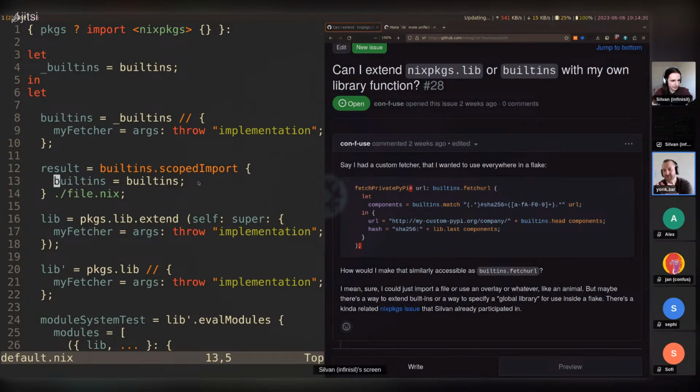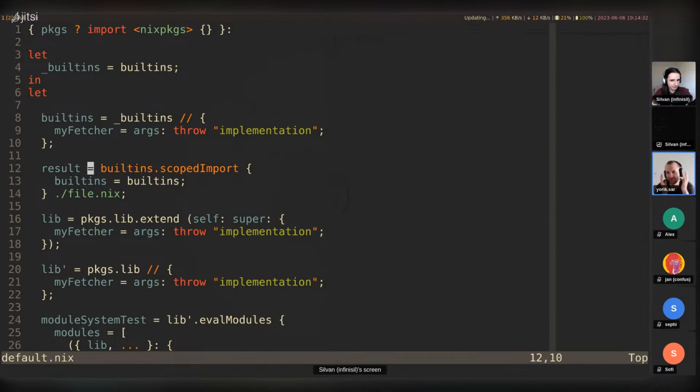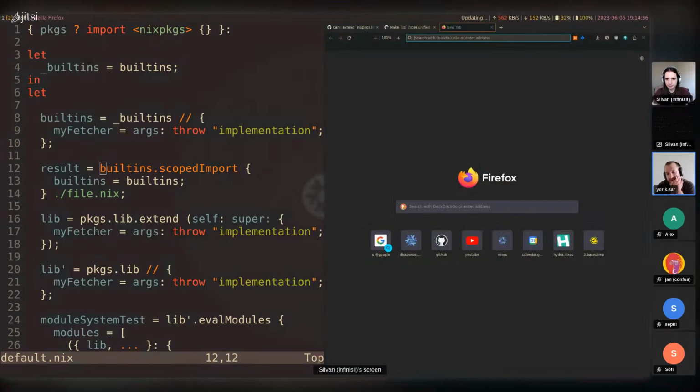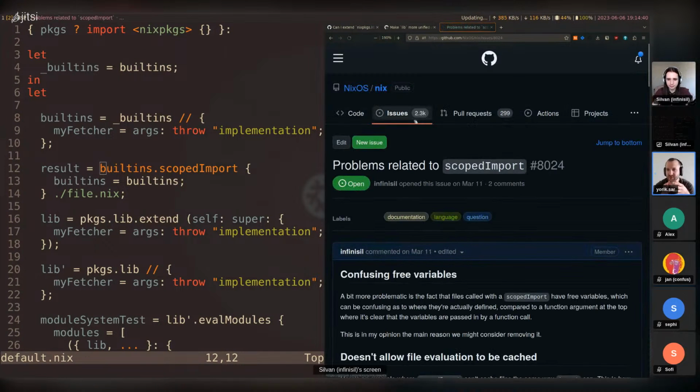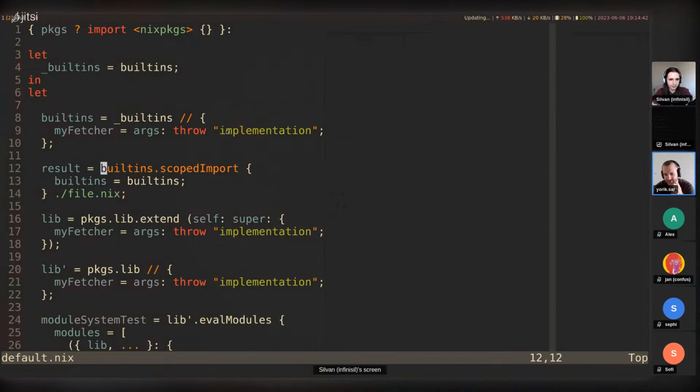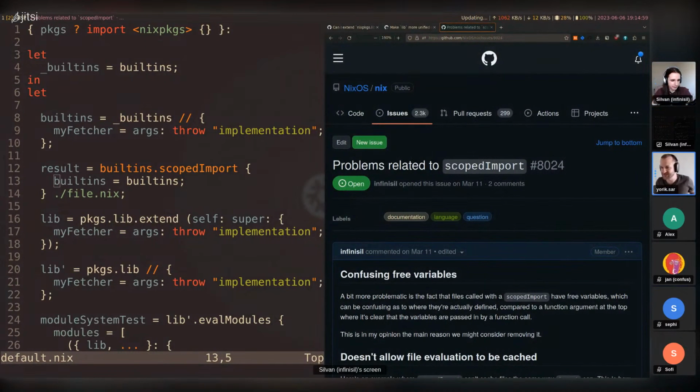I actually find this scoped import always very dangerous and confusing, and I don't quite understand what would be a legitimate use case for it. Because if a library suddenly uses scoped import, I have to deal with such a library. Basically, you cannot just evaluate files that are supposed to be scoped imported, right? Yeah. So, what would be a good use case for it?